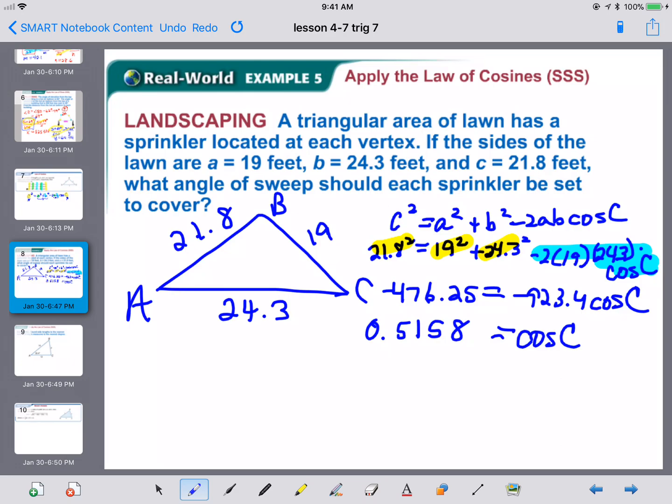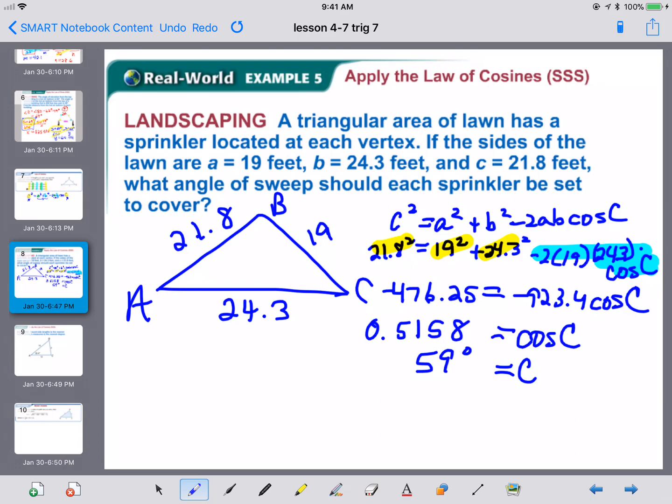Now, we're looking for an angle measure. So you have to remember that this is the time when we use our calculator where we have to press the second button. You have to find the inverse cosine, or arc cosine. And so we would take the inverse cosine of 0.5158 to find the angle measure. When rounded to the nearest degree, that's 59 degrees.